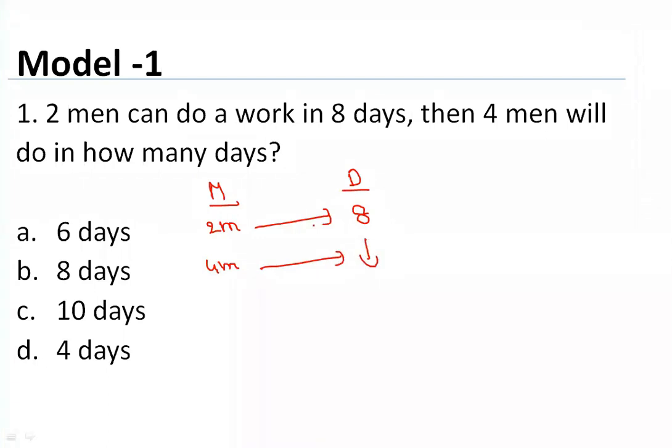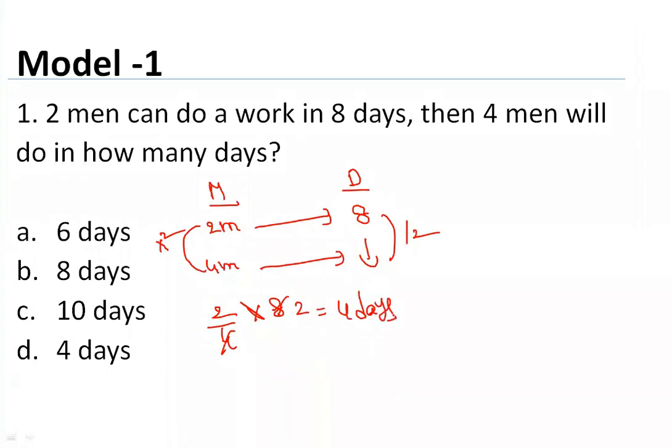Yes or no? If 2 people are there, you are able to complete the work in 8 days. If 4 people are there, obviously you will take less time to complete the work. Why? Because when manpower is more, the time you take will be reduced. Yes or no? So here manpower is exactly double, that means the time will be exactly half. Otherwise, you can do it like this. When 2 persons are taking 8 days, 4 persons will obviously take less. So 2 by 4 multiplied by 8. 4 ones are 4, and 4 twos are 8, that is equal to 4 days.